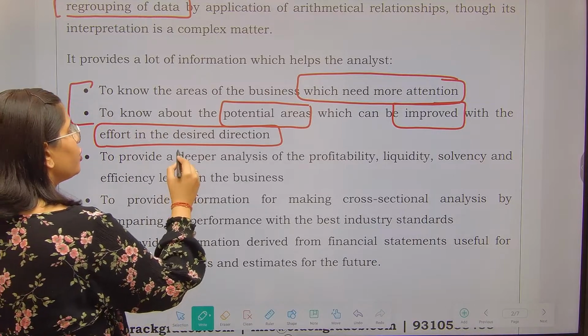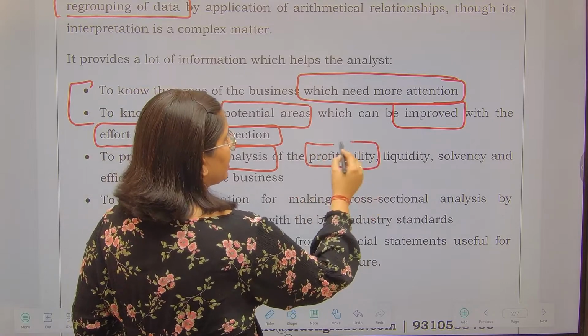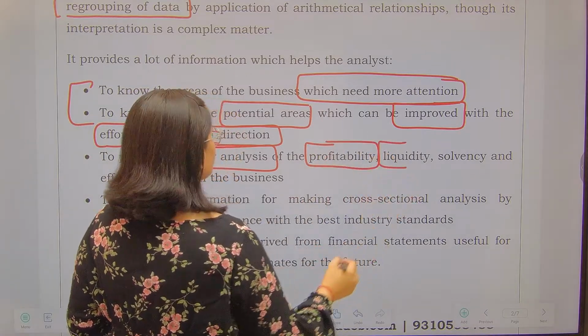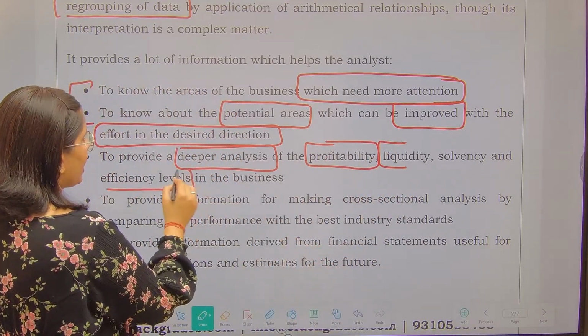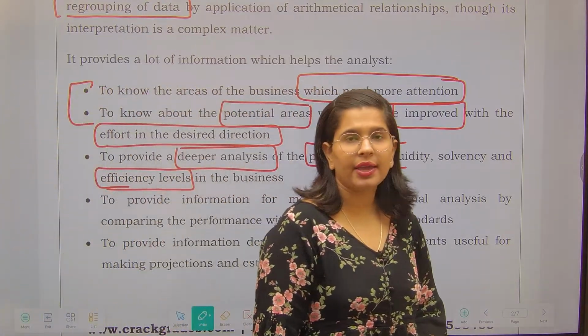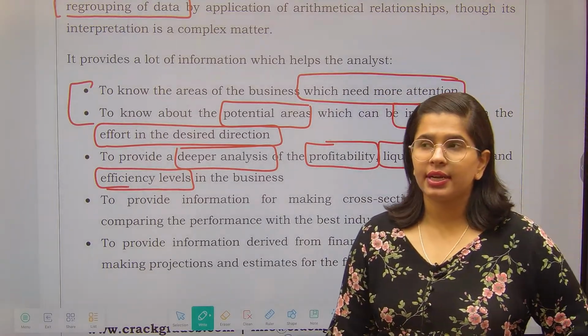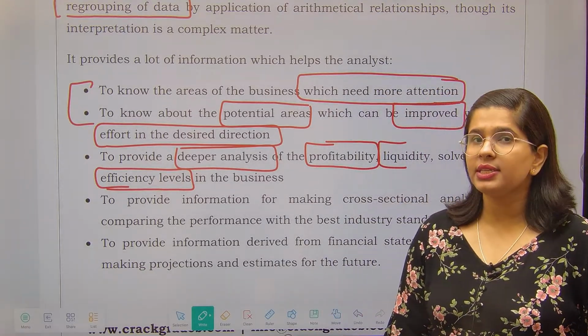Next, it gives you a deeper analysis of profitability, liquidity, solvency, as well as the efficiency level in the business. Like the example I used in the initial, two entities were there, one was earning 1 crore, the other was earning 10 crores.